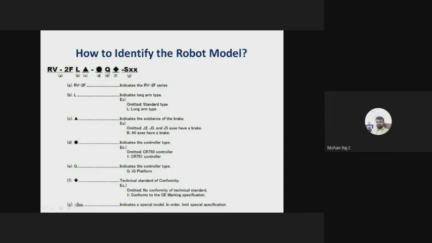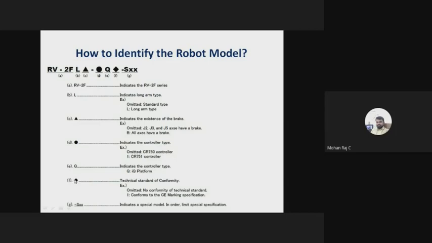So here what is Q? Q indicates the controller type. Here the iQ platform is used. iQ is nothing but a PLC. The PLC will give the signal to this controller. The controller will do the operation of the movement of the servo motor.